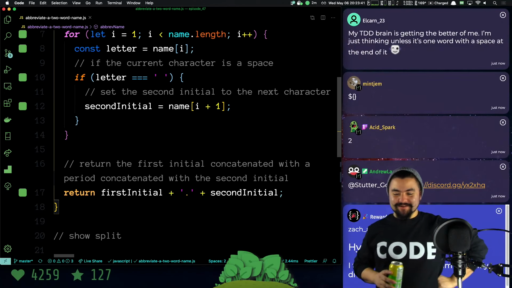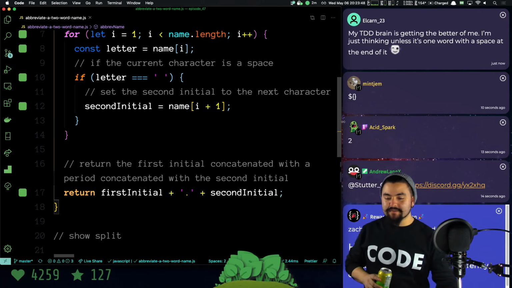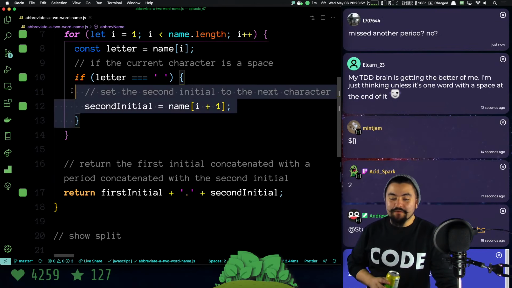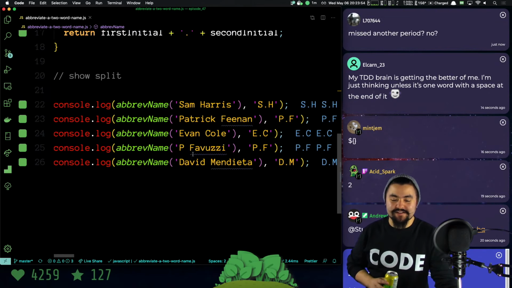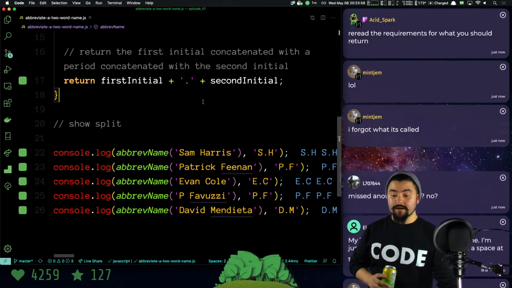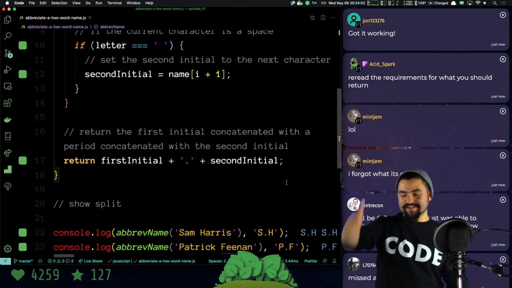Yeah, we can absolutely use, what do you call it? I'm just thinking of some, unless it's a word with a space at the end of it. Right, so we've made some assumptions here. We've made some assumptions that there is only a space in the middle of the string. No, I don't think I missed a period. Oh nice, John, that's good to hear.